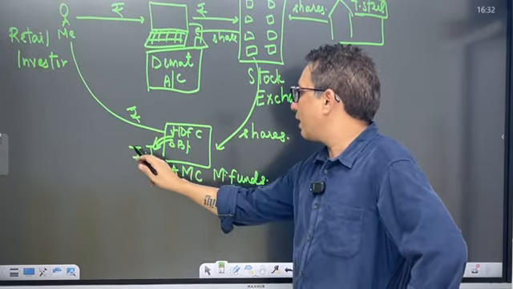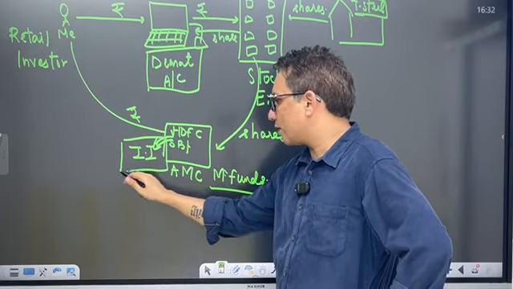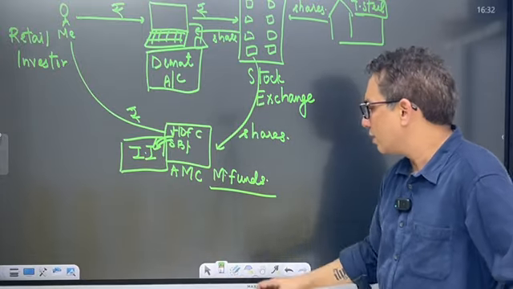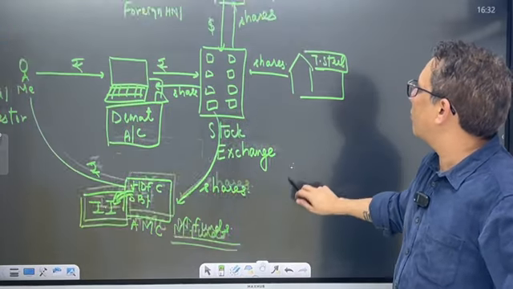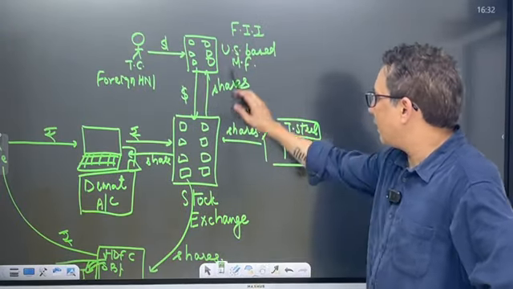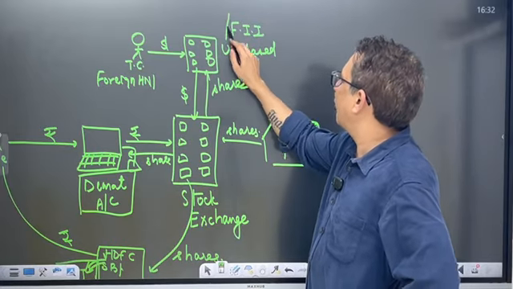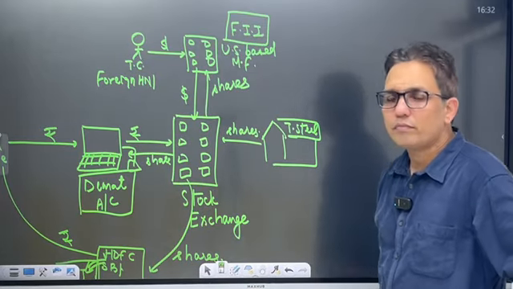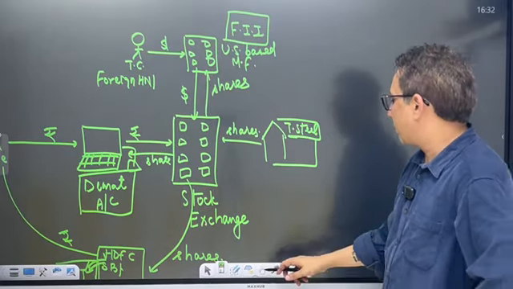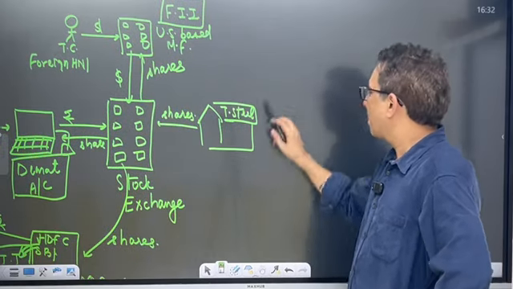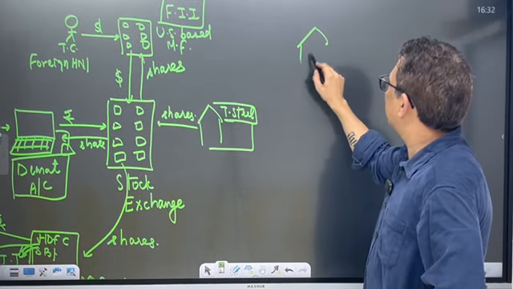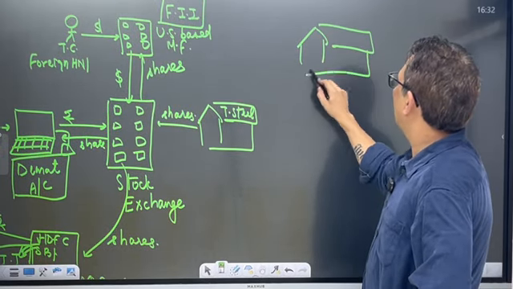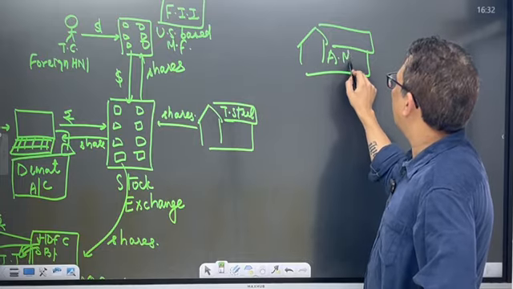What is an Indian mutual fund? A domestic institutional investor, or I would just say institutional investor. But if a US based, foreign based mutual fund is investing in the Indian stock market, it is called an FII. At the same time, I have one big steel company from Europe called ArcelorMittal.